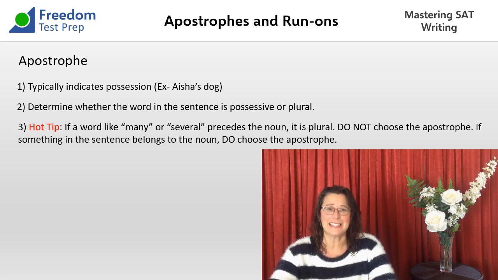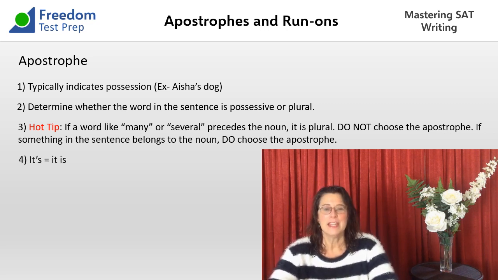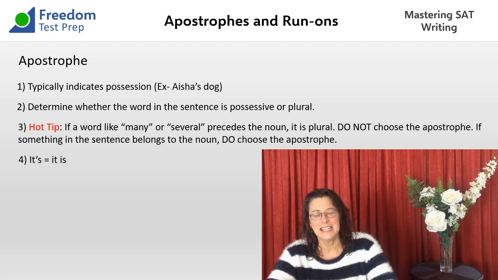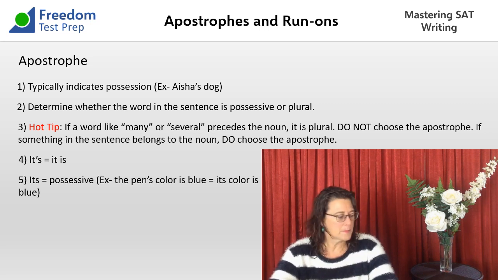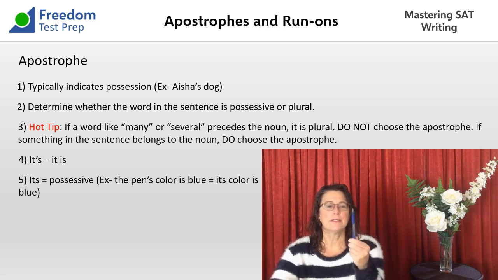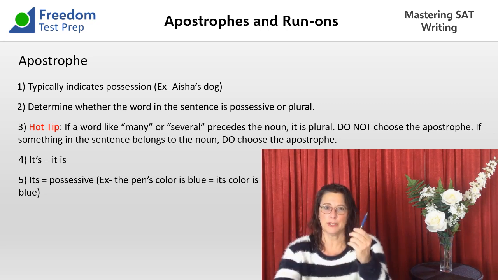And it's easy, okay? So I want you to write this down. It's, IT apostrophe S, is always, 100% of the time, it is. It's never possessive. The possessive one is ITS. ITS is the possessive one, and you use it like, look at this pen. Its color is blue, right? The color that belongs to this pen, ITS, its color is blue.